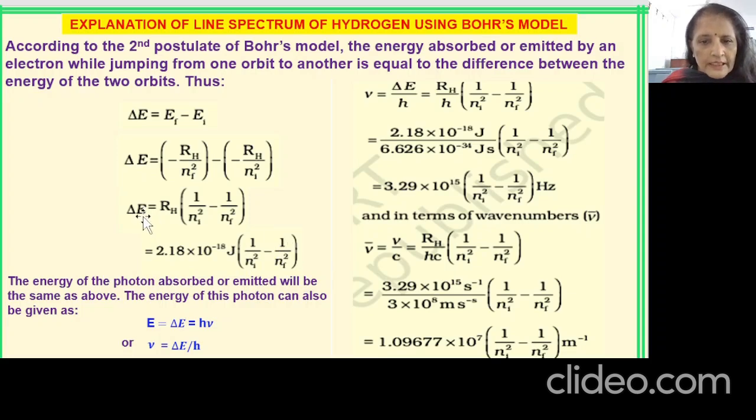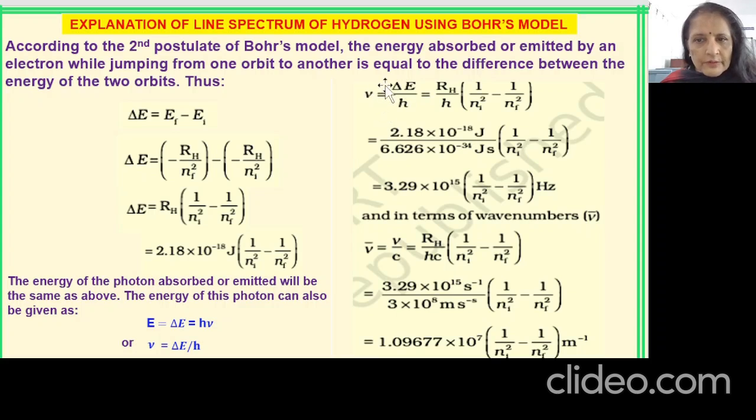Now, you know that del E is related by Planck's quantum theory as del E is equal to h nu, and nu, the frequency, is equal to del E by h. So if you want to find the frequency of the radiation given by the electron, a slight substitution in the formula which we have just reduced gives us the frequency also. So frequency is equal to del E by h. Del E is equal to RH times 1 upon ni square minus 1 upon nf square, and we put del E equal to this, and the rest of the formula is the same.